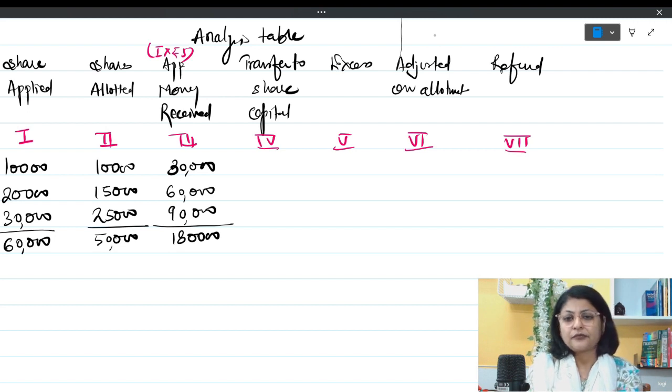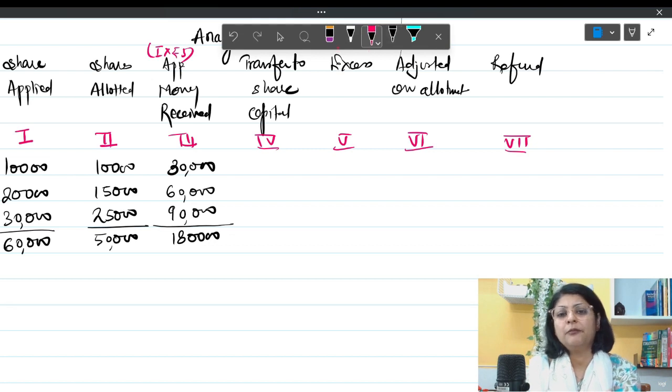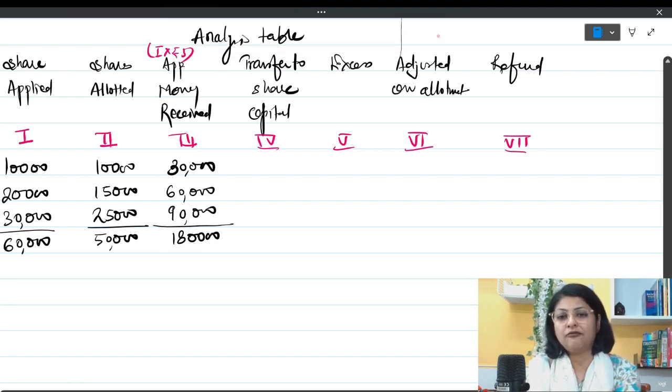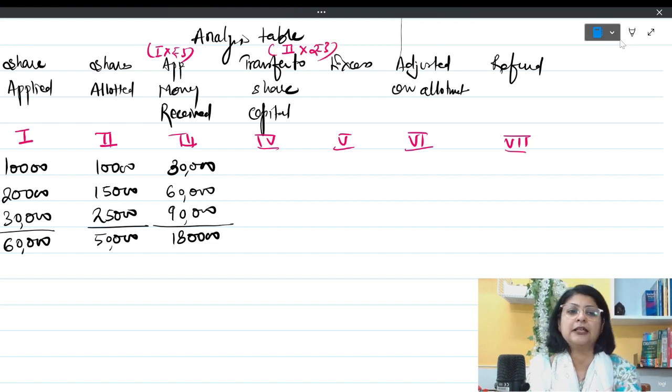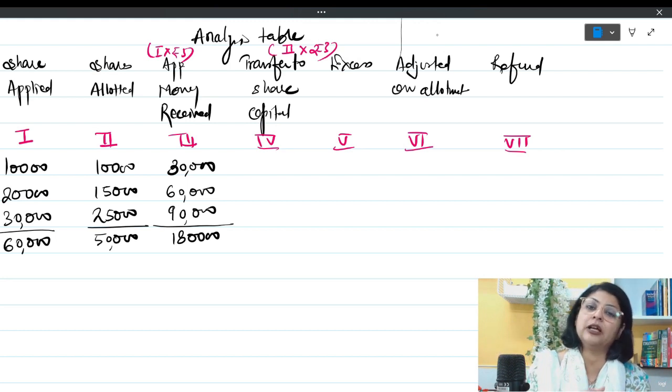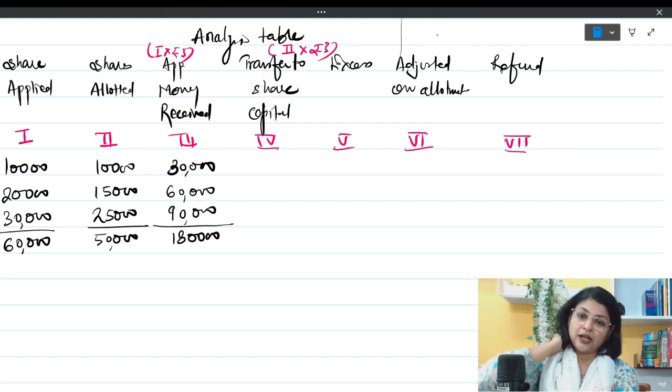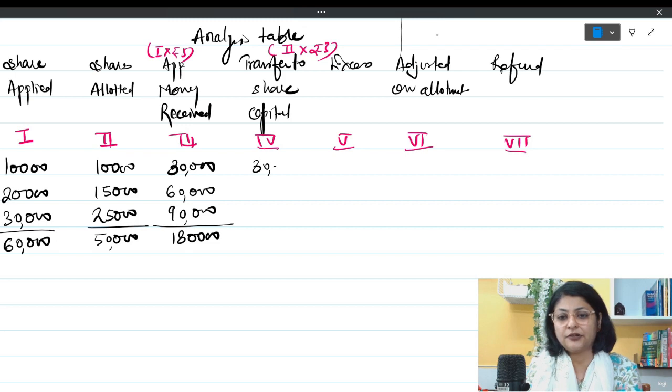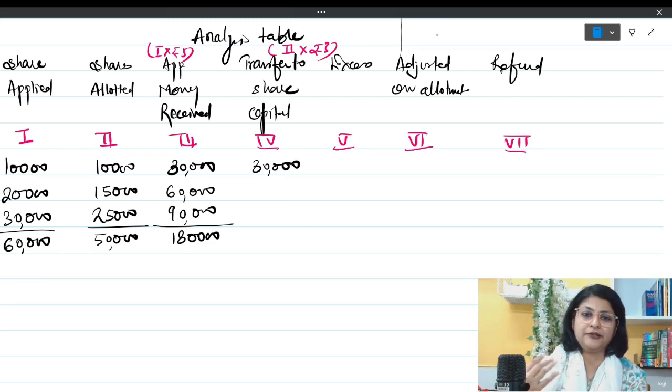Then after this, in transfer to share capital, how much do I have to multiply with what? I have to multiply my column number 2 with rupees 3, because transferring to share capital can be with allotted number of shares. So 10,000 multiplied by 3 is going to remain the same because we have applied shares in full.